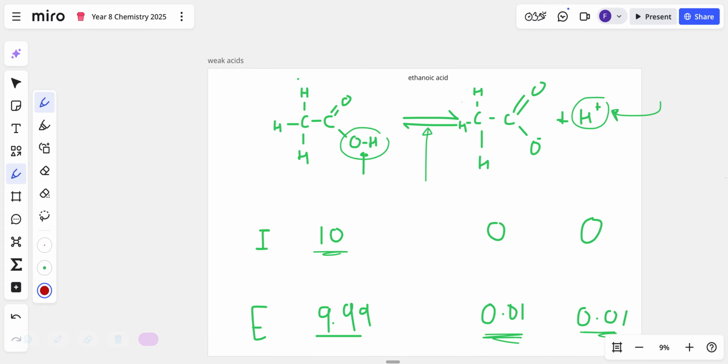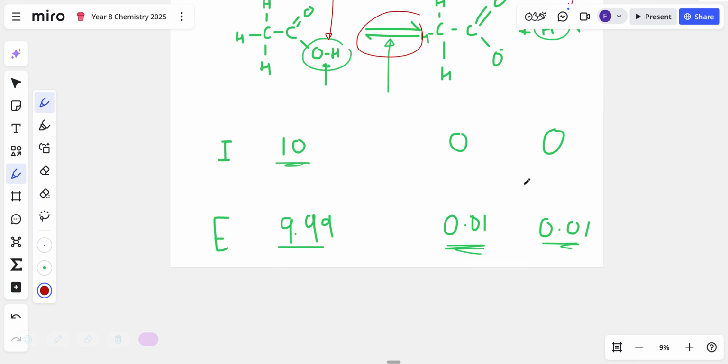Okay, the one I want you to have a look at, which looks really weird, is the weak acid, ethanoic acid. It looks very strange, but I'm only bothered about this OH: this hydrogen snaps off and forms an H plus ion. This is ethanoic acid, which is vinegar. It's got a funny looking arrow, the reason being not all of it breaks down.